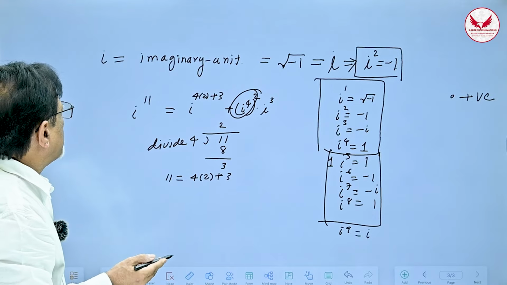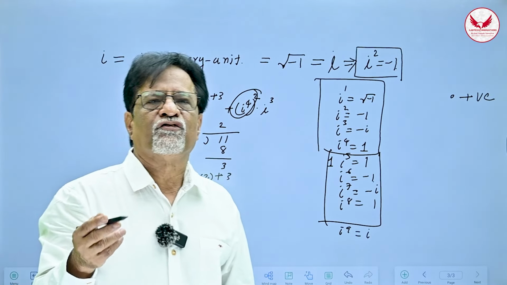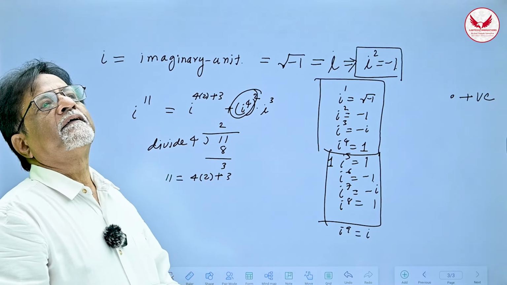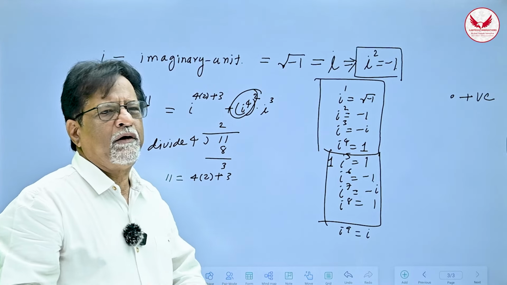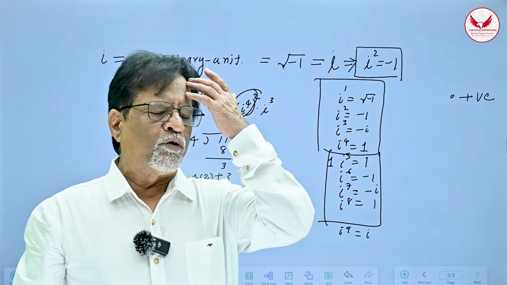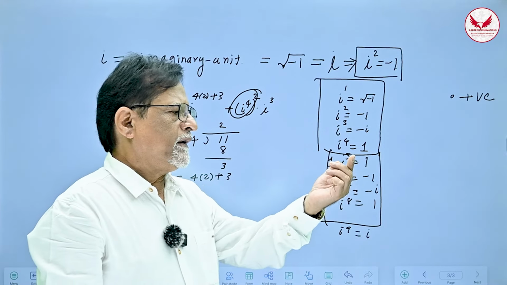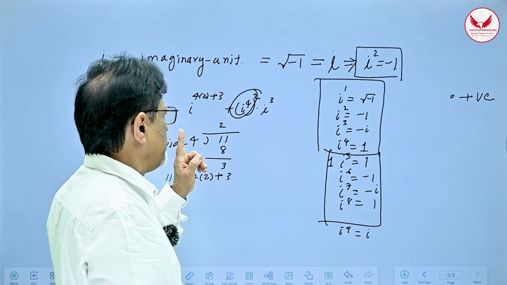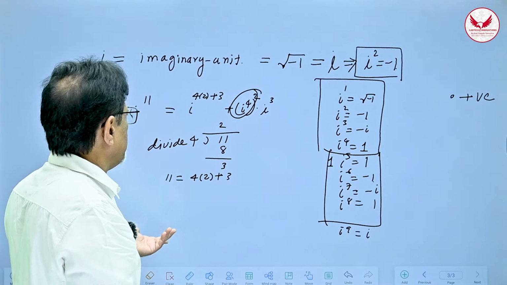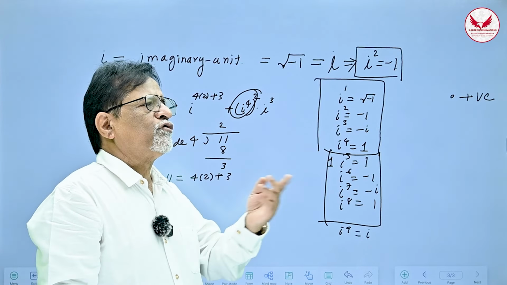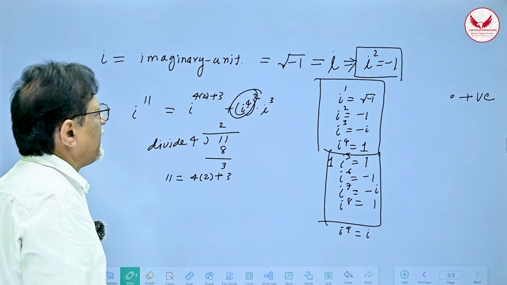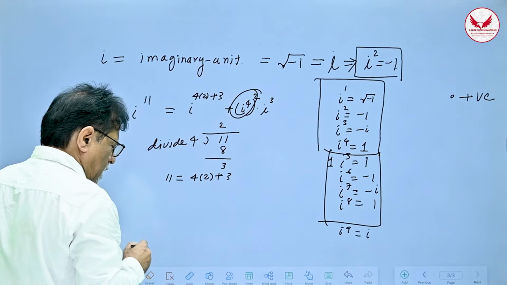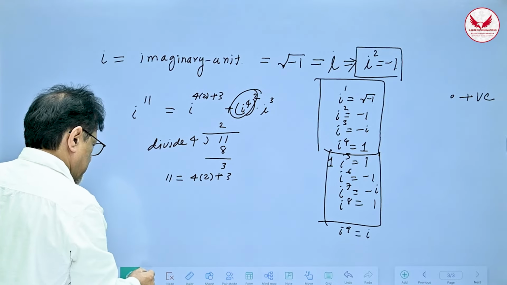So if you want to find the power of i, whatever the number i is raised to, the algorithm is very simple. Divide it by 4 and find the remainder. If you are dividing by 4, there are only 4 possibilities: the remainder is either 0, 1, 2, or 3. So i raised to 0 will be 1, i raised to 1 will be i, i squared will be minus 1, and i cubed will be minus i. These are the only answers possible for any power of i. So what is the algorithm for finding powers of i?